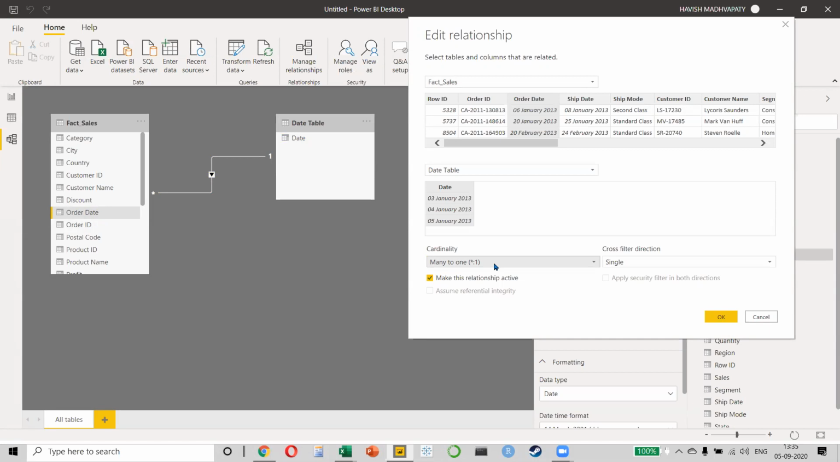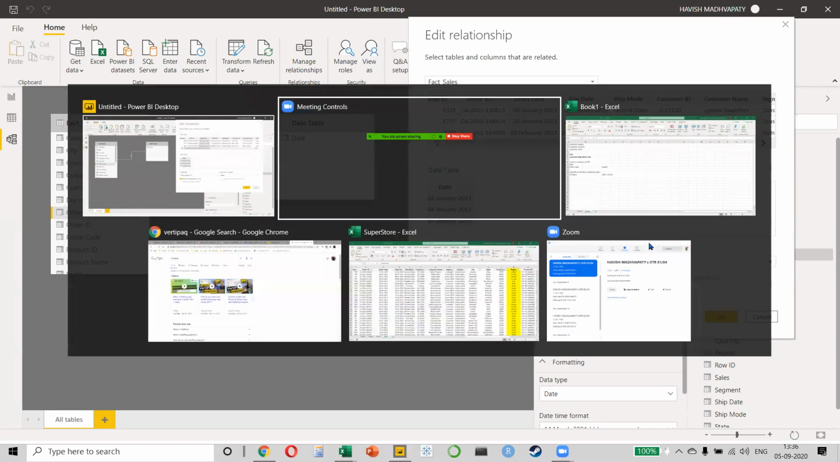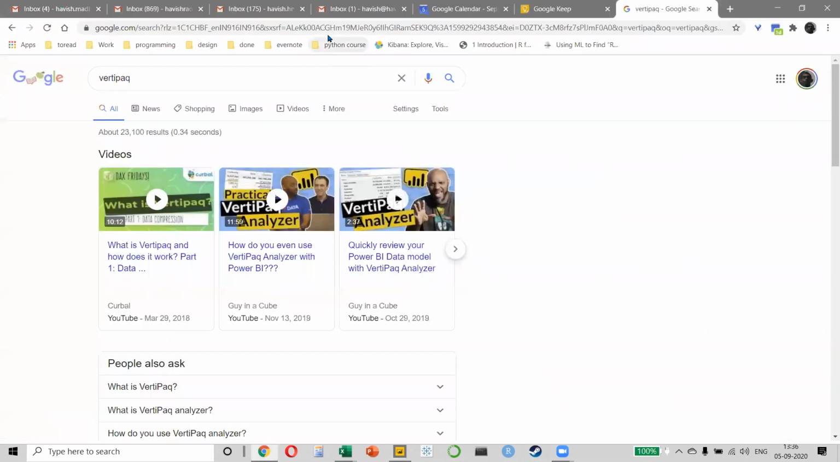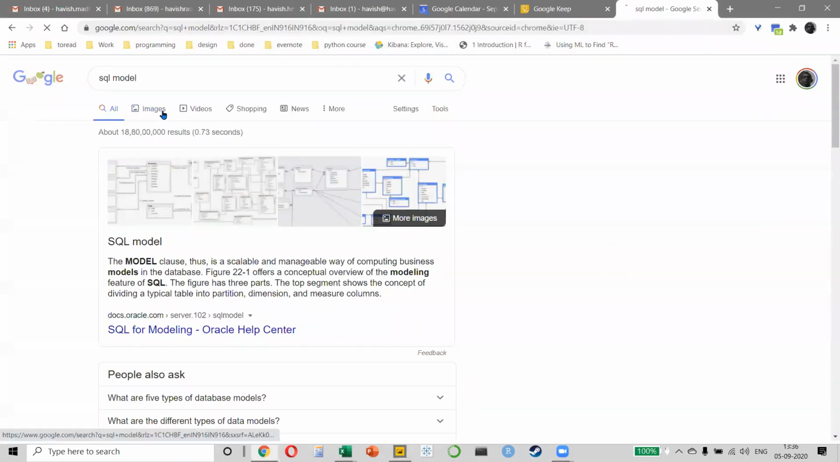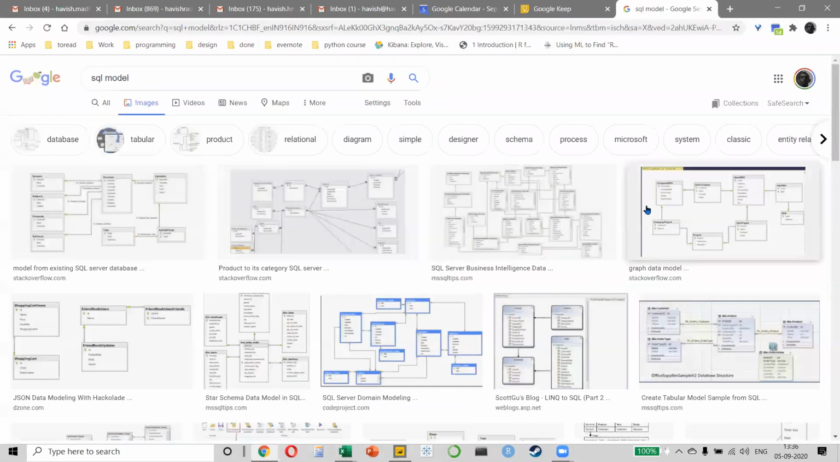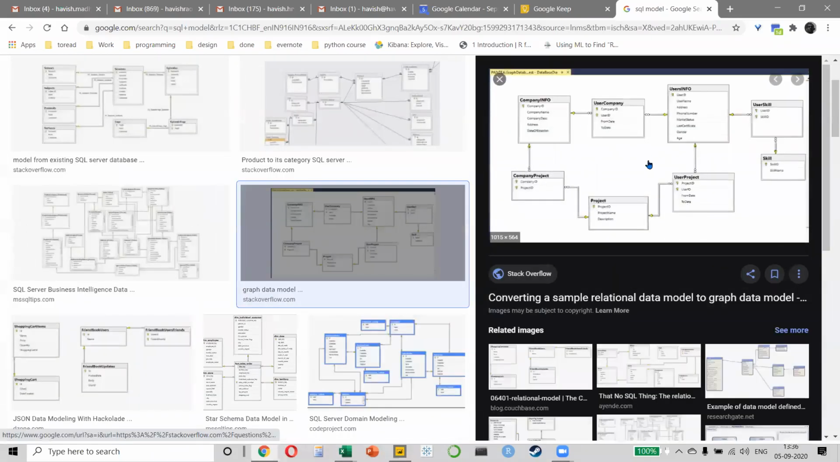The good part is that if you learn what is cardinality and cross-filter direction, you will actually be learning SQL as well, because SQL works on the same concept, how multiple tables are connected to each other. So just to show you, because some of you might not have worked with SQL earlier. If you look at how a SQL model is created, do you see this, everyone? What we have done just now on Power BI is exactly what we do on SQL as well. This is how you create relationships between multiple tables.